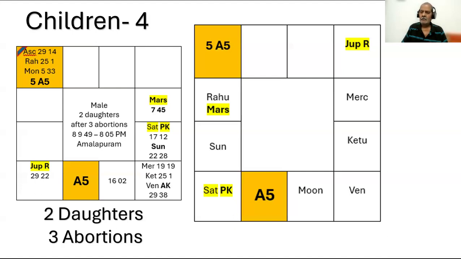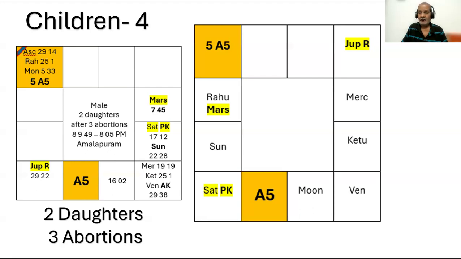So here Mercury is an important planet. He is aspecting A5 and he is in an even sign, that is Cancer. He is aspecting Lord of A5, Mars, also. Then the fifth from A5 is Pisces.